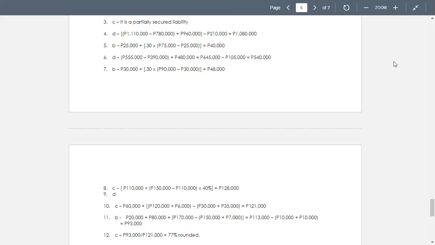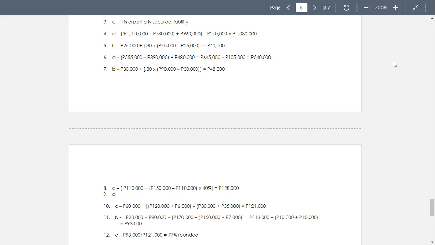Number 9. Equipment with a book value of 120,000 is sold in a liquidation process for cash of 110,000. This equipment was a security for a 150,000 bank loan. Any remainder is considered unsecured. How would this transaction be reported on the statement of realization and liquidation? A. Reduction in non-cash assets of 120,000. B. A loss reported to the owner's equity of 10,000. That's 120 minus 110, so we have a loss of 10. So A is correct, B is correct.